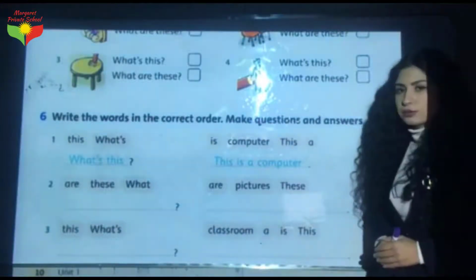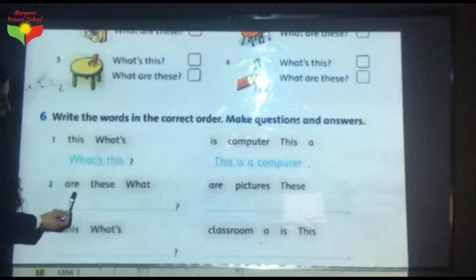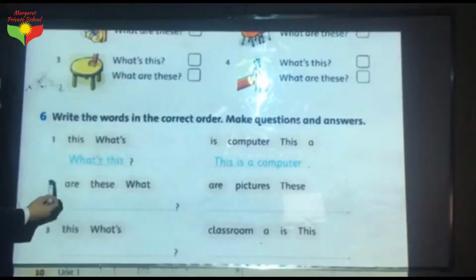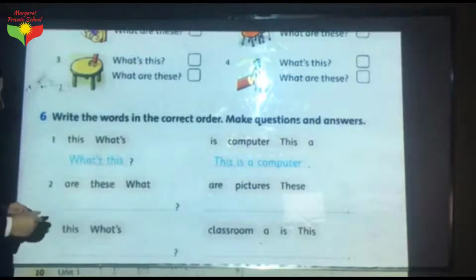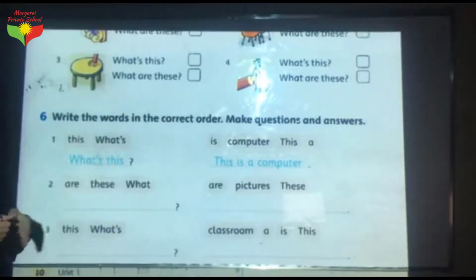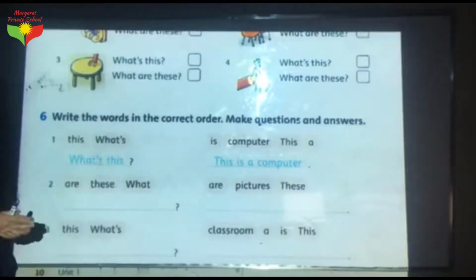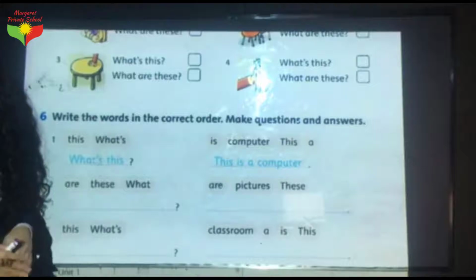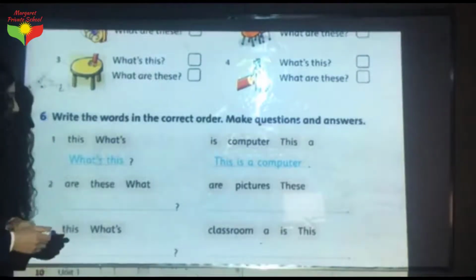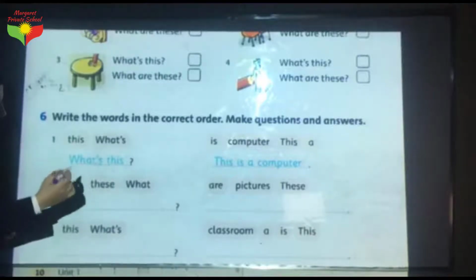Okay, now let's go to the second one. "Are these what?" We should put these three words in the correct order. Okay, as we learned before, when we want to ask a question, we have to say, what are these? So, first of all, we have to write "what."